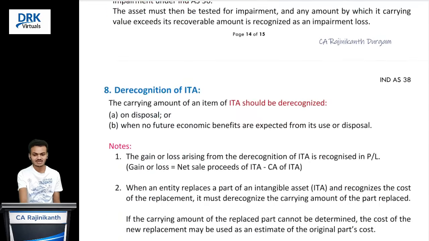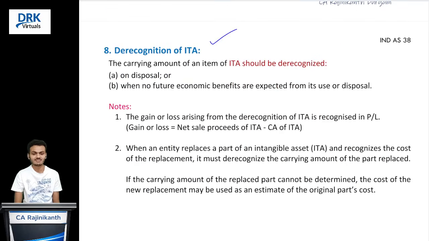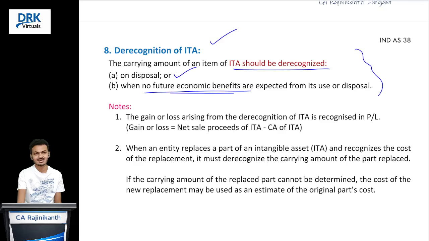And last one is derecognition of intangible asset. When should we derecognize the intangible asset? When disposed, or when no future economic benefits are expected from it, you derecognize it. Derecognize its carrying amount; the difference with any sale proceeds, if no sale proceeds, the total amount you charge to the profit and loss account. That's it. So with this, our revision on Ind AS 38 is completed.